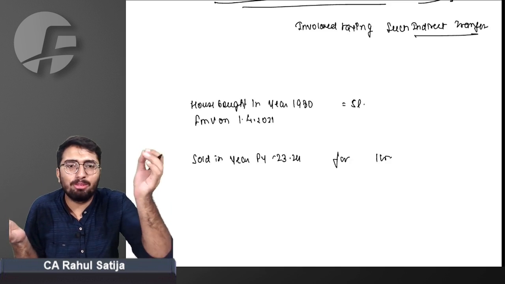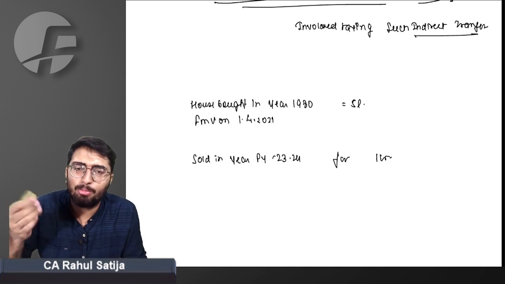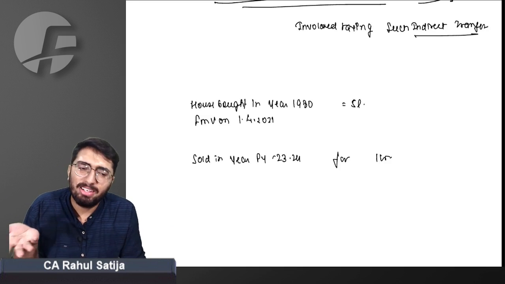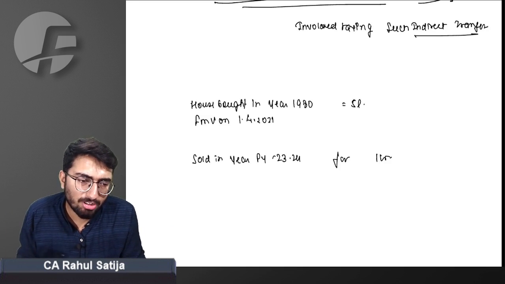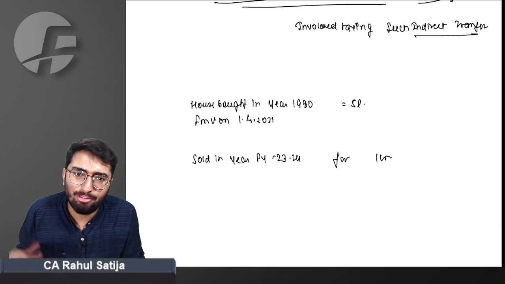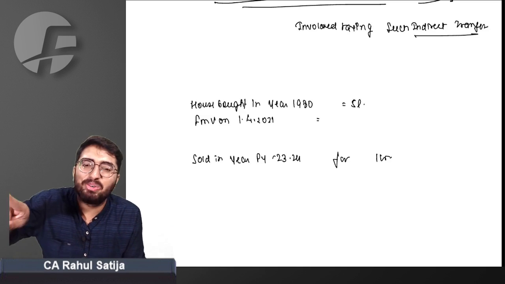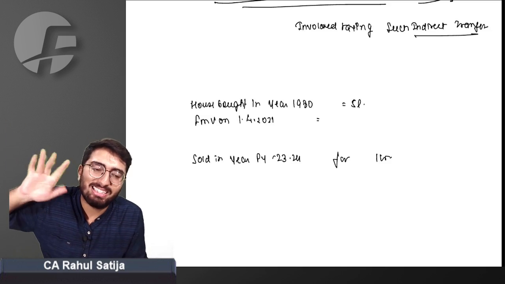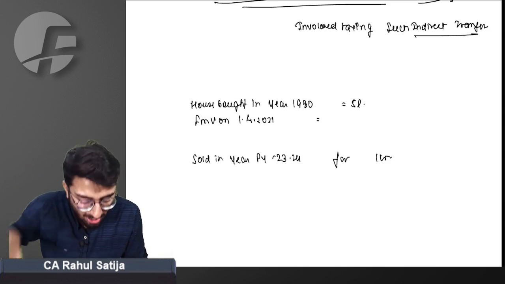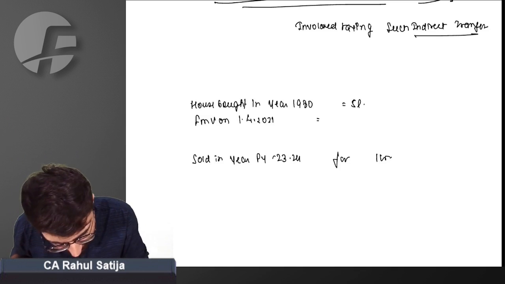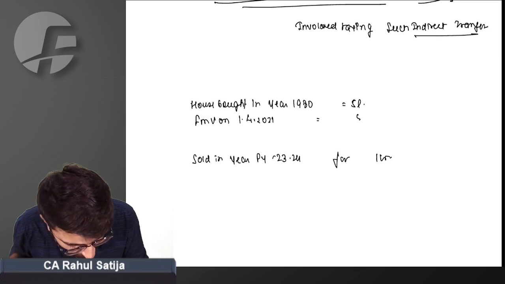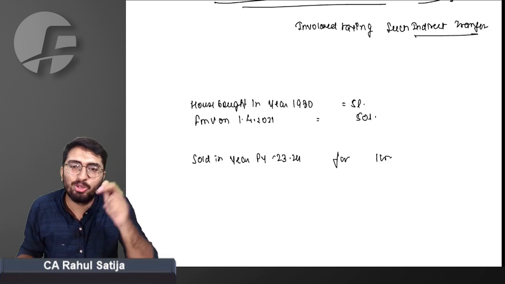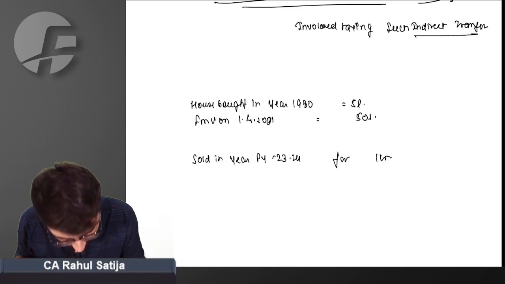Simply FMV will be derived by a chartered accountant's valuation report or merchant valuation report, or FMV is available in many of the books. Many of the areas, localities, FMV is available. You will try to maximize this FMV to get the least tax available. For example, you will try to maximize FMV to 50 lakh rupees now.